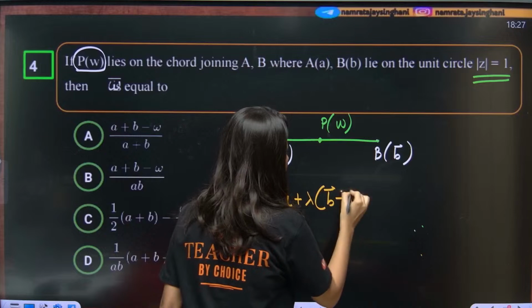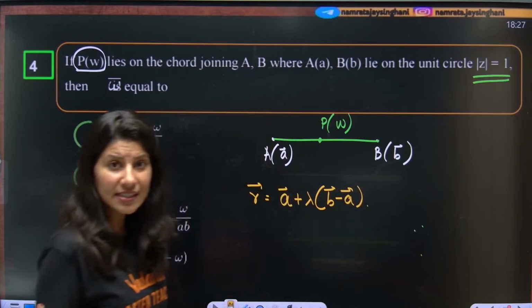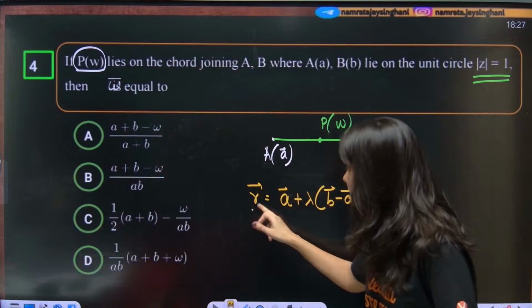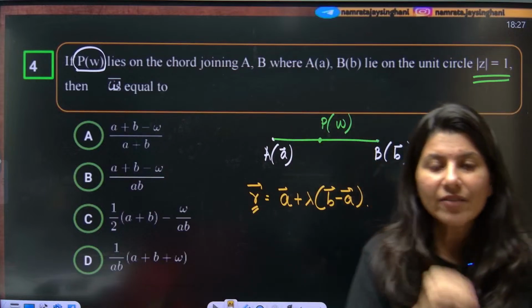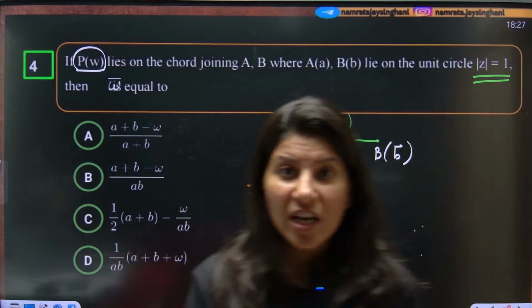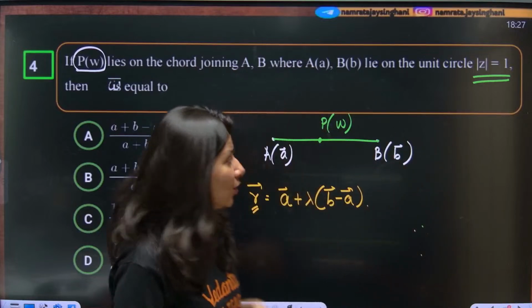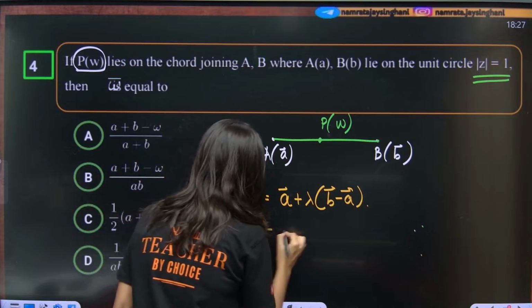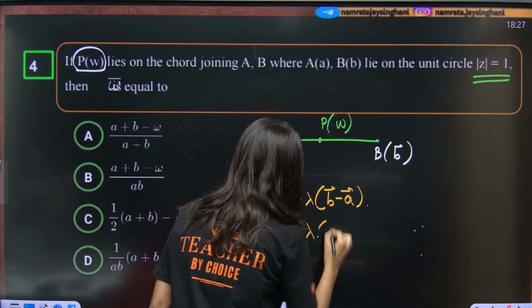Direction will be B minus A. How many of you are comfortable with this? Everybody? Okay. Now, can anybody tell me what is this r vector? The r vector is that moving vector which is lying on that line. So now omega will satisfy this line. So omega equals A plus lambda times (B minus A).